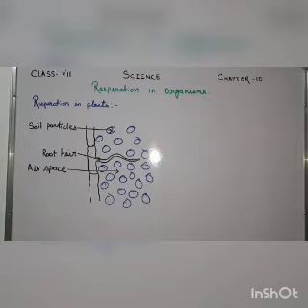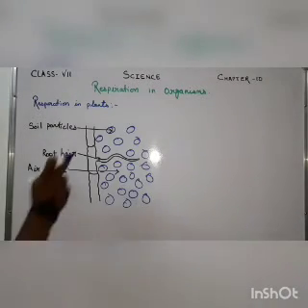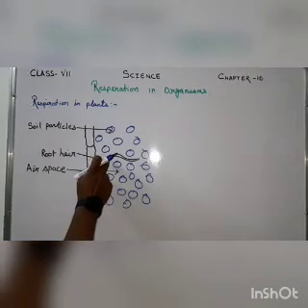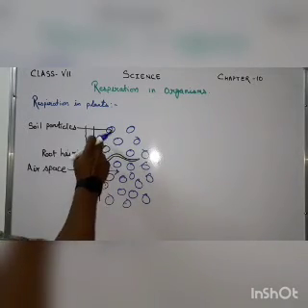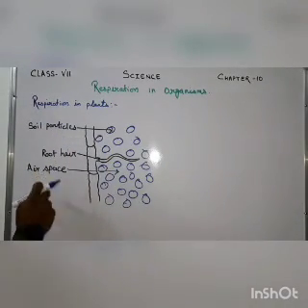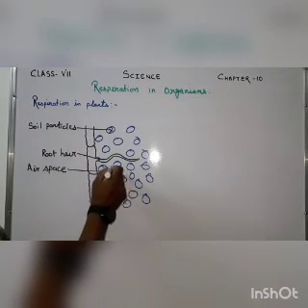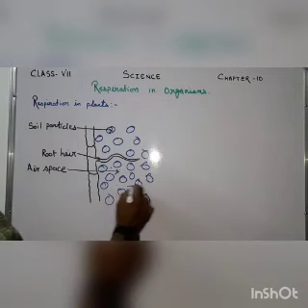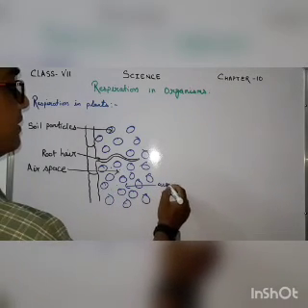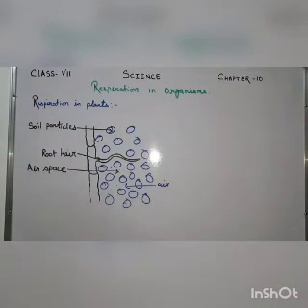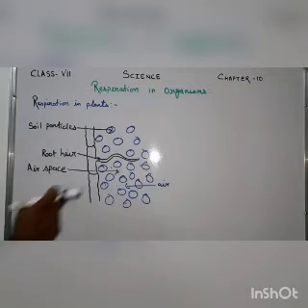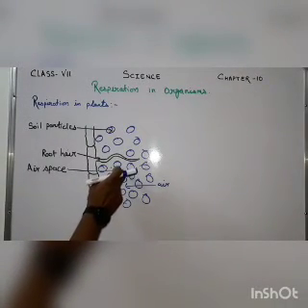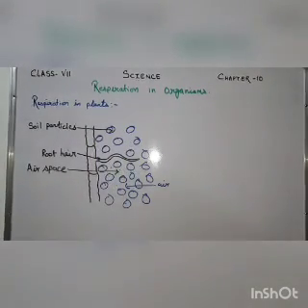You can see here in this figure, this one is the root, then its hairs, and these are soil particles, and between these soil particles air spaces are present which contain air. So the root hairs absorb this air from the soil.